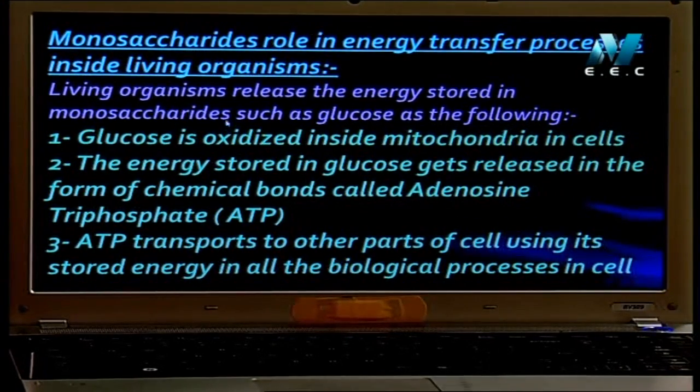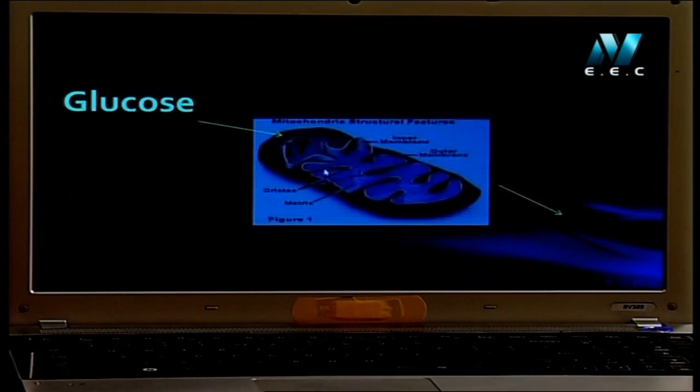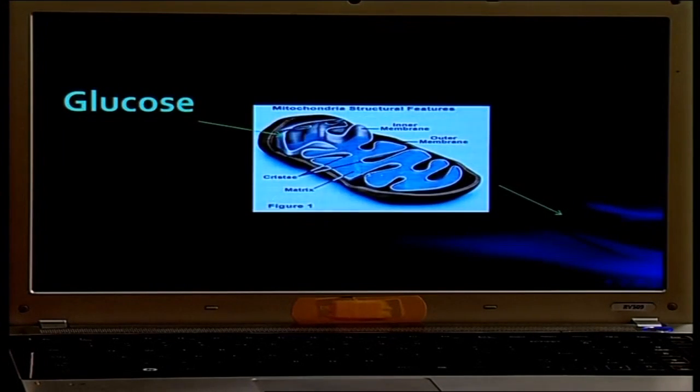Monosaccharides have a role in energy transfer, in how energy is produced. I will discuss that in a simple way. If you have glucose as a monomer, glucose enters the mitochondria, an organelle found inside your cell. Each cell contains mitochondria. Glucose goes inside the mitochondria and undergoes a process we call the oxidation process.